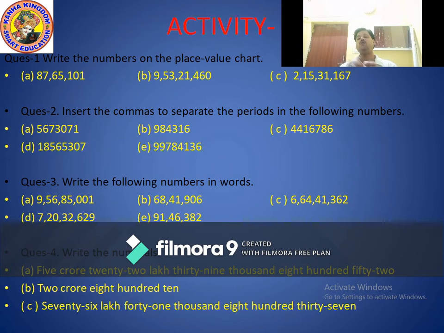Okay, now move to C part. 4416786. Again I repeat it, 4416786. Count the digits here.